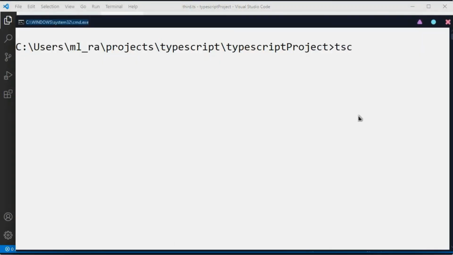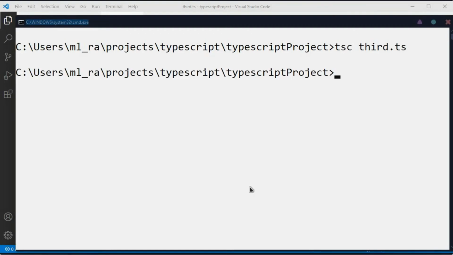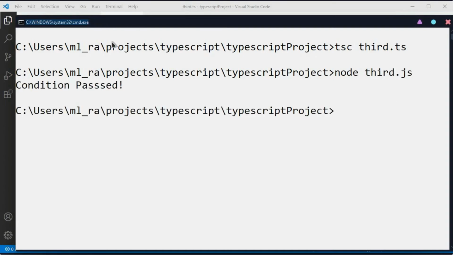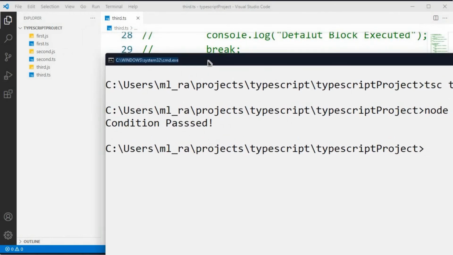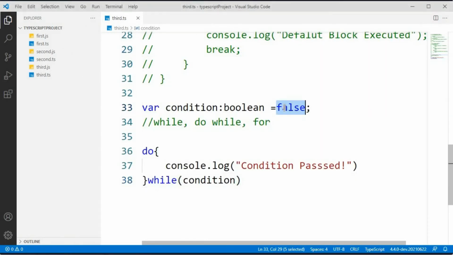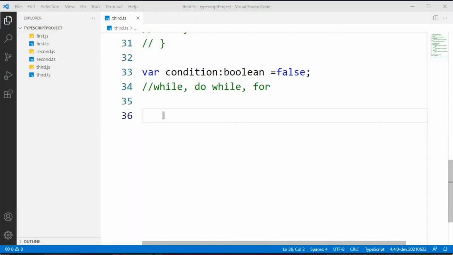For that I want to write tsc third.ts. So now it is compiled. I just want to check that JS file. So now you can see that condition passed is printing only once because our condition will fail the second time. So let's check the for loop.